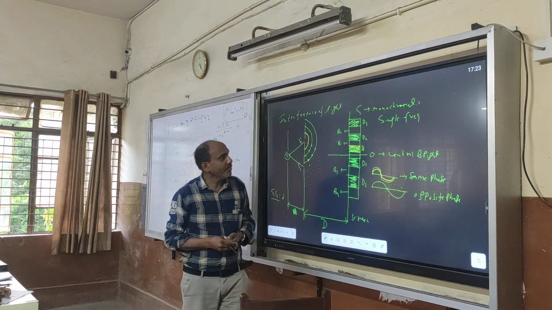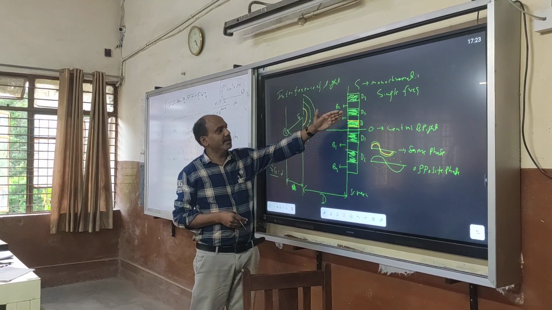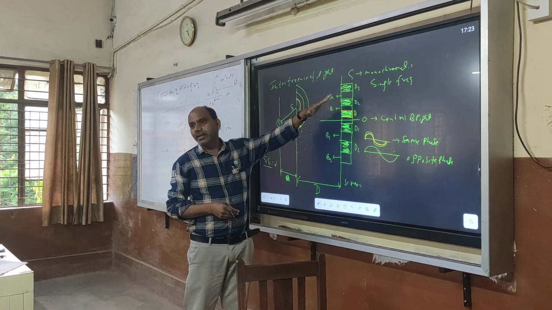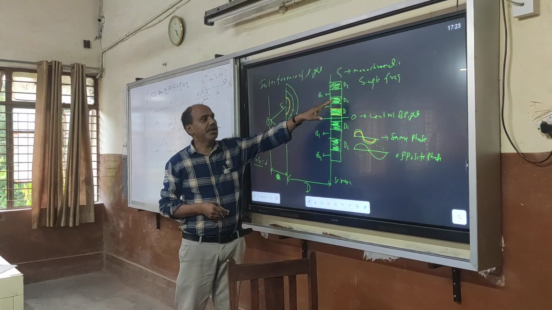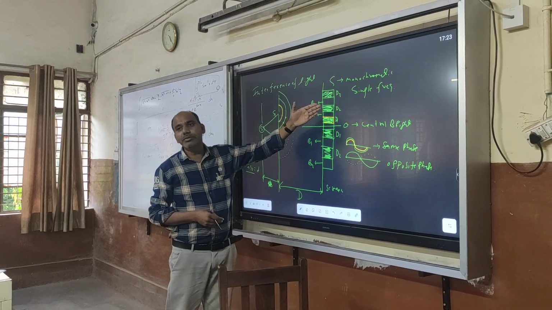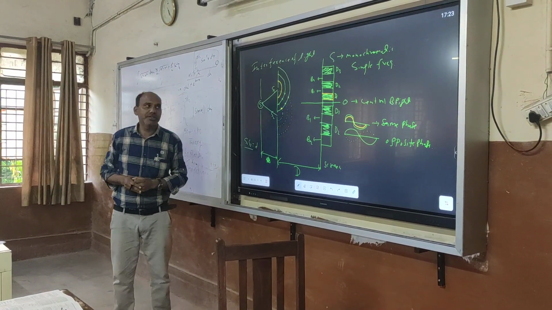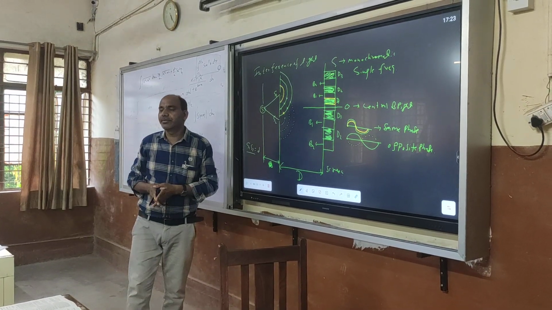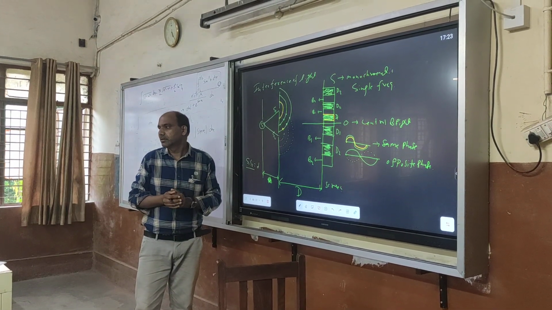Clear? So central bright, and on both sides there are dark and bright, dark and bright. We may call D1 first dark, D2 second dark, D1 first bright, D2 second bright. Okay? Interference of light. This is the concept behind interference, and we will discuss the mathematical expression tomorrow.